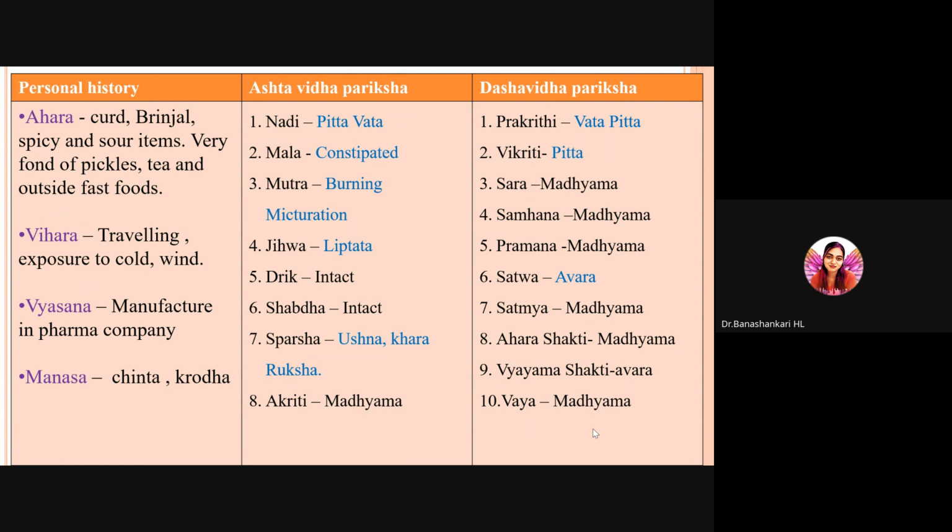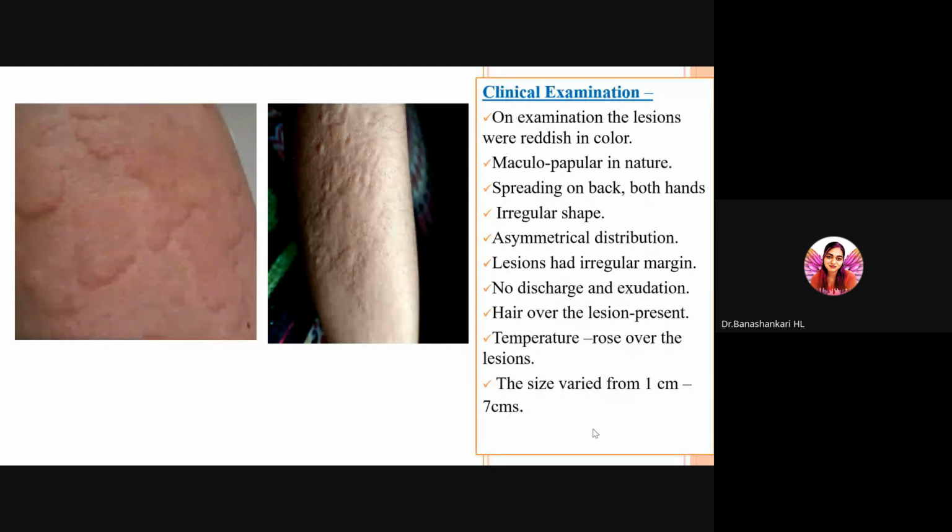After seeing her Ashtavidha and Dashavidha Pariksha, after examination, we can analyze that she is having Ama Lakshana. We found Ama Lakshanas in the patient. Local examination, in the first figure, you can see these rashes, reddish in color, so maculopapular in nature, spreading on both hands and back. The rashes were irregular in shape, asymmetrical distribution. Lesions had irregular margin. There was no discharge and exudation.